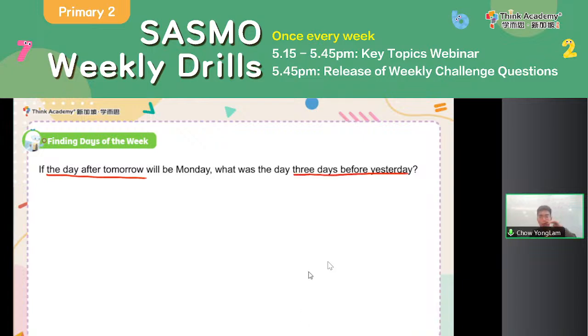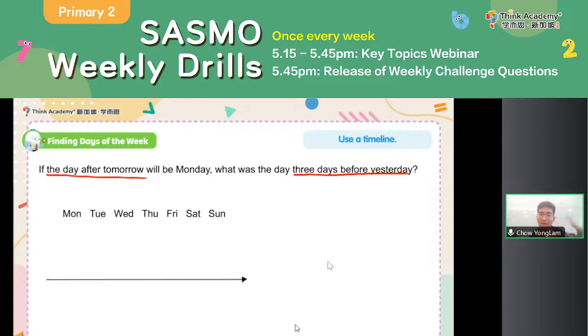We want to find out the day of the week for the day before yesterday. For this one, we also usually use a timeline, but this time to identify how many days I need to go forward or backward. So let's draw this timeline first, and then we identify how many days we need to go in which direction.